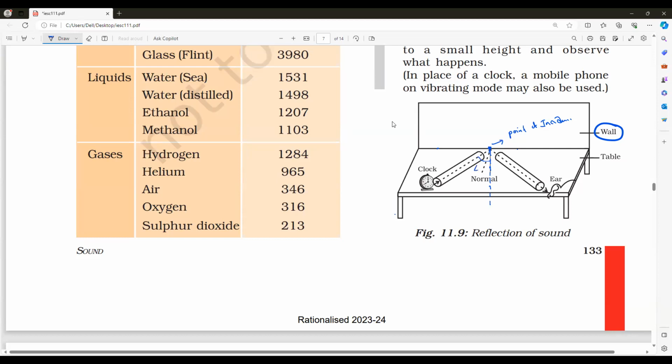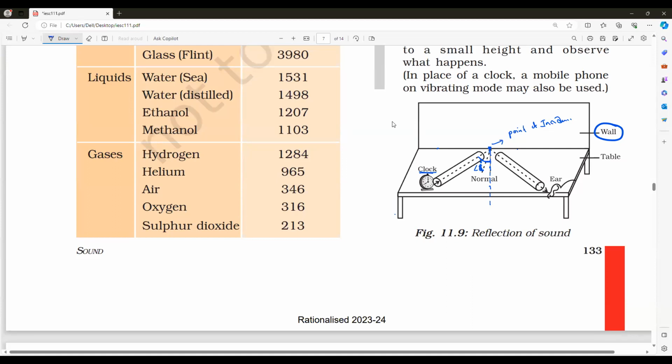So I am taking the angle of incidence, I. I will fix the cardboard maybe 20 degrees or 30 degrees from the normal, with only one cardboard on this side. Now on this side I am putting the clock. Clock for what purpose? For the production of sound.